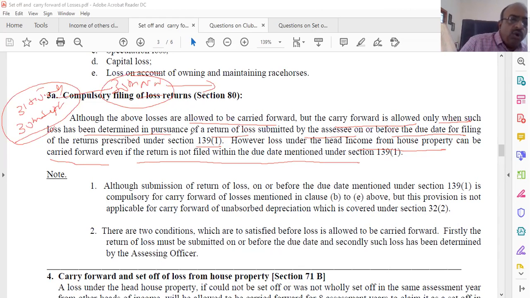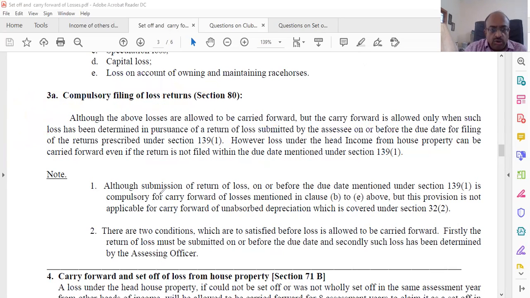First they are saying if you want to carry it forward, you have to file it before the due date of filing the return. But for loss under the head income from house property, there is no problem. Even if you have not filed the return or you have filed it late, it doesn't matter. You have to file the return, of course, but even if you have filed it beyond the date. Although submission of return of loss on or before the due date under section 139(1) is compulsory for carry forward of the losses mentioned above, this provision is not applicable for unabsorbed depreciation, because it's coming under section 32.